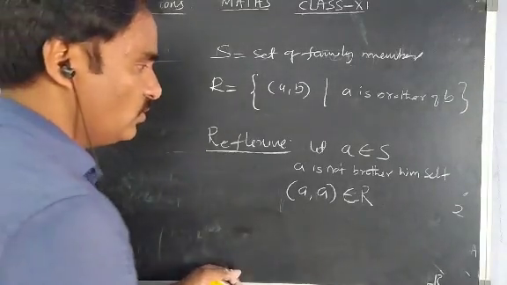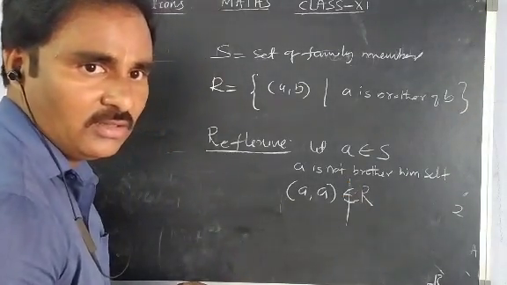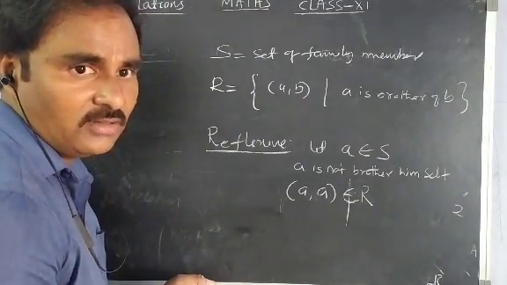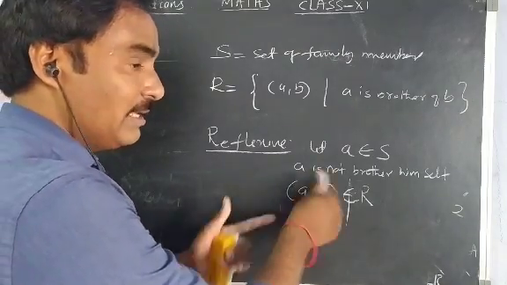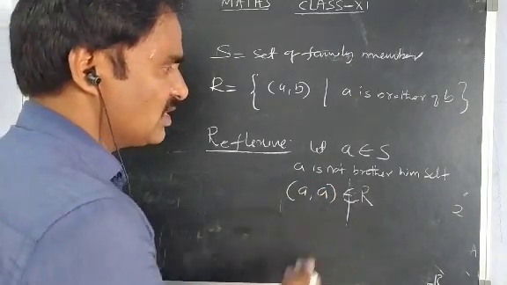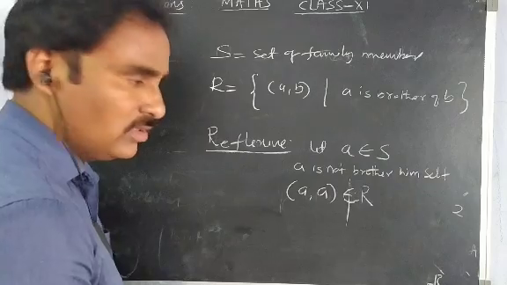A person is not himself a brother. So (A, A) does not belong to R. Is it clear? A person is not his own brother, so it does not belong to R. So it is not reflexive.